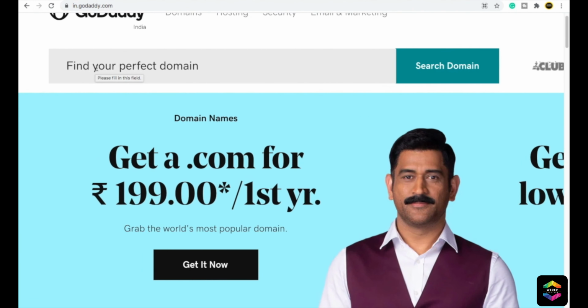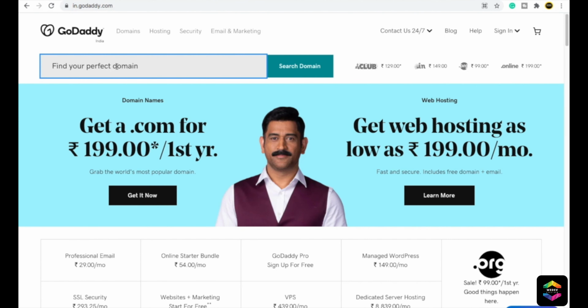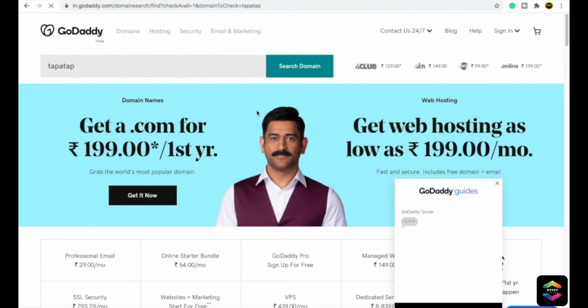Now after you come to the GoDaddy website, whatever domain you want to buy, here you will see find your perfect domain. You just have to type that domain here. For example, I want one website that is tapatup.xyz.in. Okay, so first of all, just put the name of your business and then click on search domain.